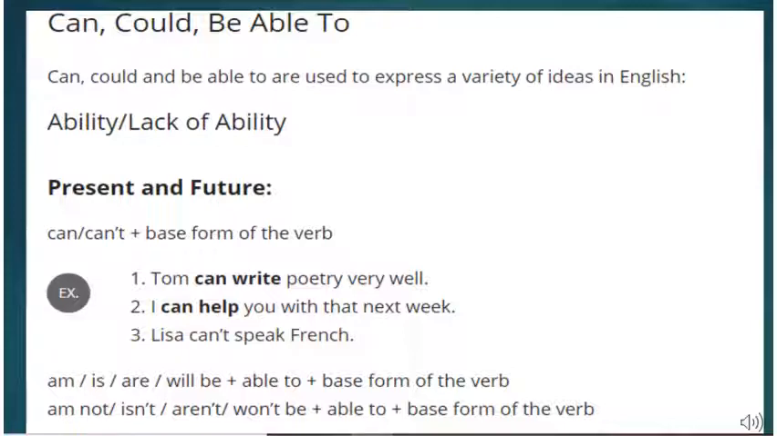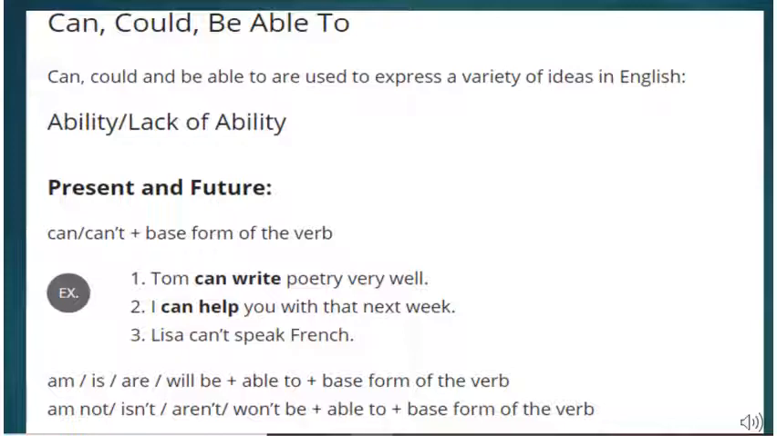I can help you with that next week. Lisa cannot speak French. Can write, can help, cannot speak. Are you seeing? Can, cannot. These are the modals used, and they are used before a verb. The verb in the first sentence is write, help is another verb. So can write, can help, these modals are behaving as auxiliary verbs.